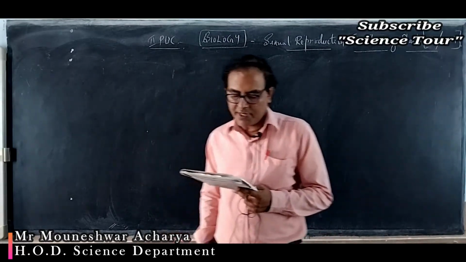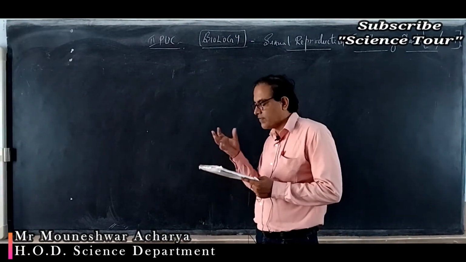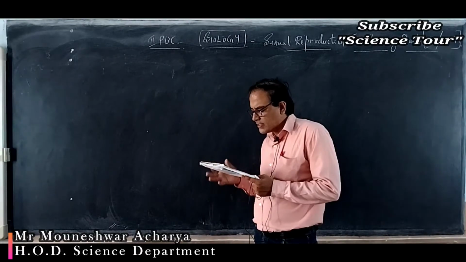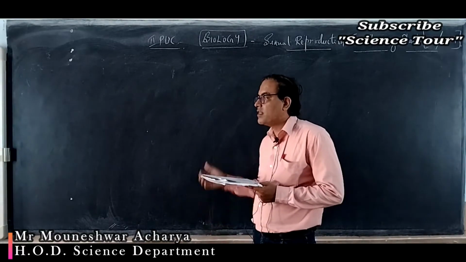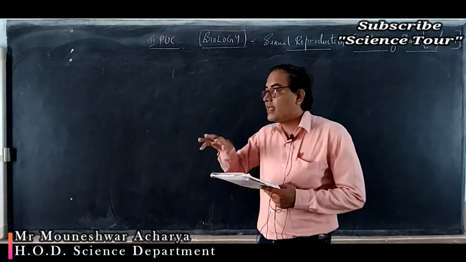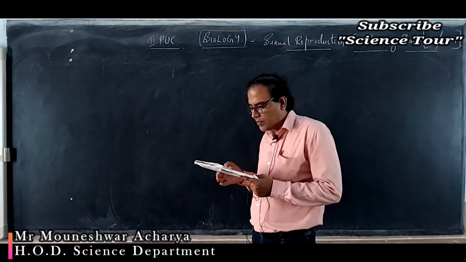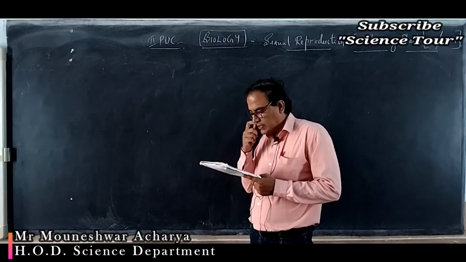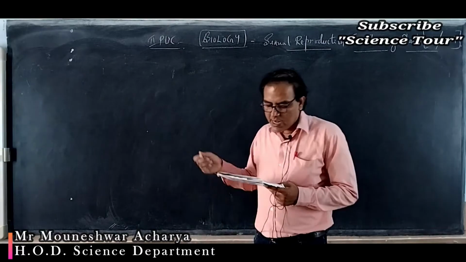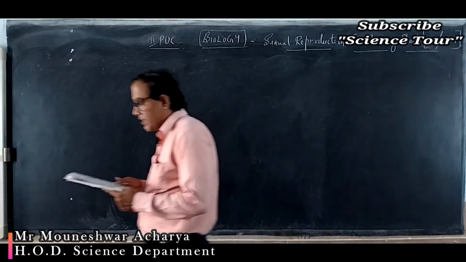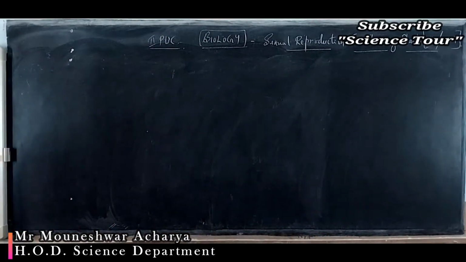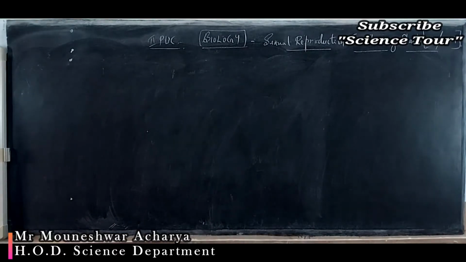Let's move to question number 15. In an embryo sac, once again the female gametophyte, which cells degenerate after fertilization? It is the synergids as well as the antipodals. So option B is the right option. The primary endosperm nucleus provides food for the growing embryo while the egg develops into the embryo.